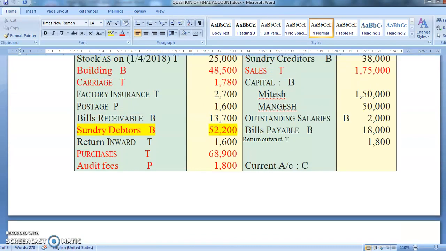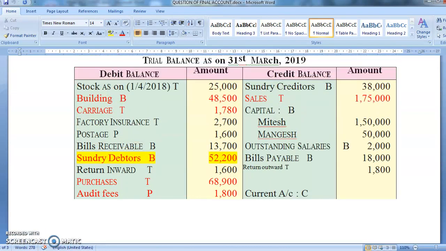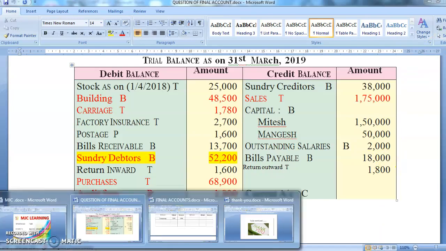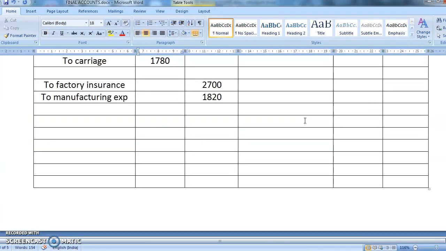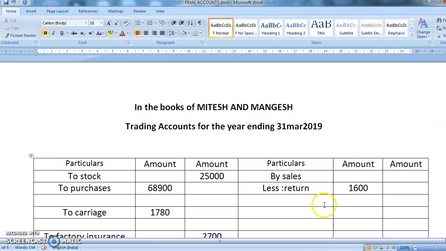On the credit side you have creditors, which will go in liability, and sales, which will go in trading. I think our liability part is open, so we'll just do the entry of the liability side. First we'll do the sales.